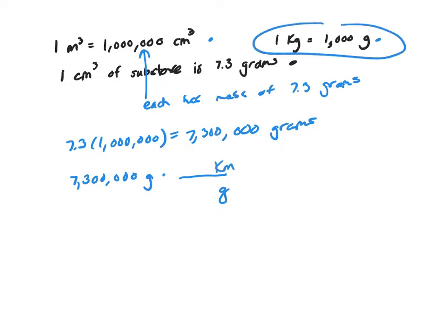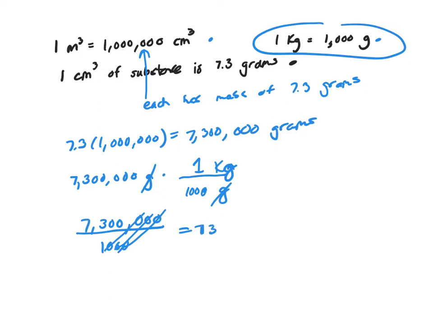So we're going to use this fact up here that 1 kilogram is 1,000 grams. So I've got 7,300,000. The grams have canceled. I'm dividing by 1,000, and that's going to leave me kilograms, not kilometers, kilograms. And those zeros cancel, so I'm left with 7,300 kilograms. So there's your answer.